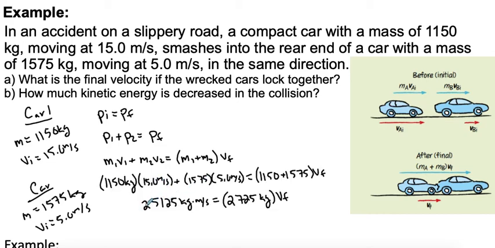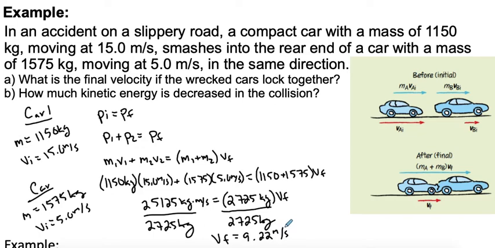So on the left-hand side of the equation, we're going to get 25,125 kilogram times meters per second. This is our momentum. And on the right-hand side of the equation, we have that combined mass of 2,725. So we want to divide both sides by that 2725, and then we will get our final velocity out of the problem here. Okay, so that's going to give us a final velocity of 9.22 meters per second, to be more accurate. So that's for part A. That's when we find out our final velocity of the cars. All right, so when they lock together, they're going 9.22 meters per second.